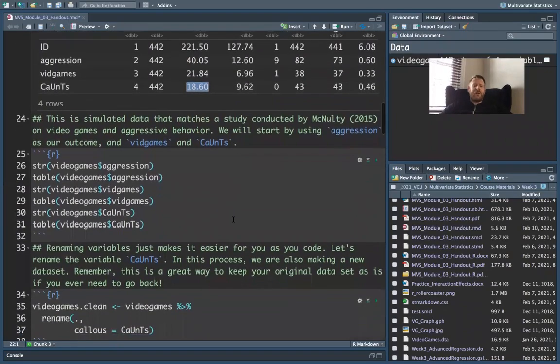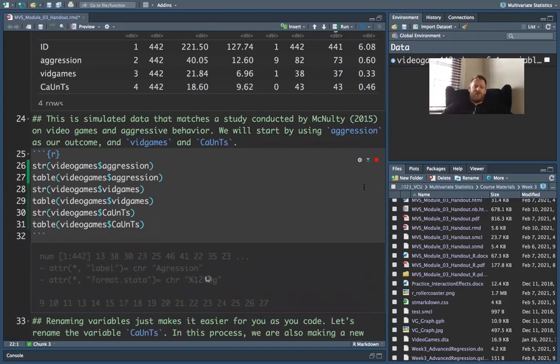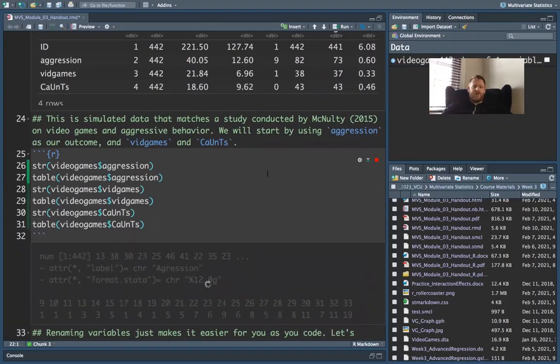Some other good data exploration tips. So we've done both of these things before. The str or structure function is really good for looking at a variable and seeing what its label is. And the table function is good for breaking down kind of a crosstabs distribution of different scores. So we can run that.